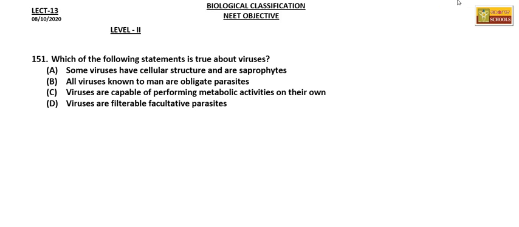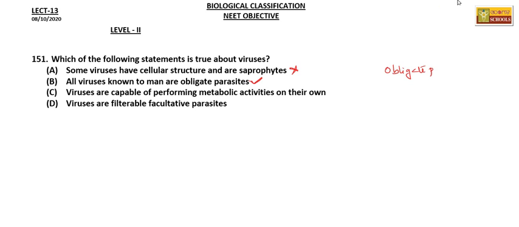The next question, which of the following statements is true about viruses? Some viruses have cellular structure and are saprophytes. Not at all. They don't have cellular structure nor are they saprophytes. So this is a completely wrong statement. The next one, all viruses known to man are obligate parasites. Yes, this is true. I already told you the meaning of obligate parasites: those parasites that can live only as parasites.